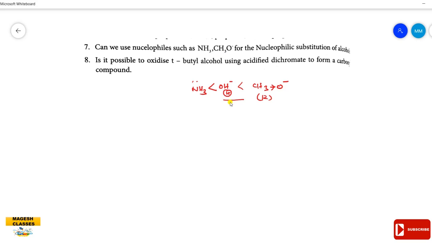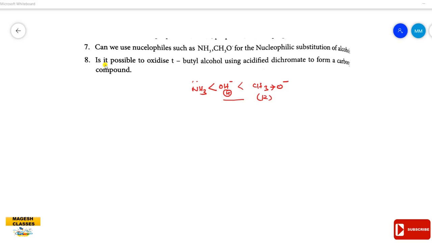So this is the reason. Can we use nucleophiles such as ammonia? We cannot use it as a nucleophile because it has lesser nucleophilicity than the OH minus ion. And we can use the methoxide ion as a nucleophile in the nucleophilic substitution because it has more nucleophilicity than the hydroxide ion. The reason is given: the methyl group is an electron releasing group. It releases electron density here. So it is more nucleophilic than the hydroxide ion. Okay.